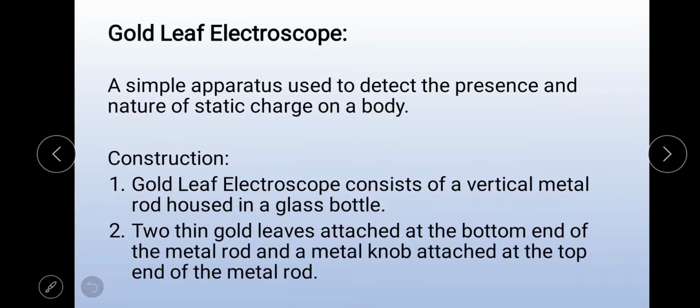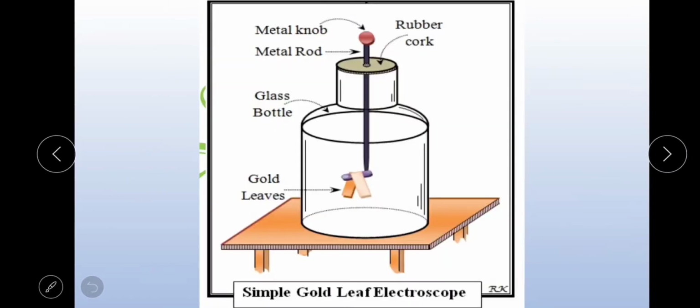Next is the gold leaf electroscope. It is a simple apparatus used to detect the presence and nature of static charge on a body. Okay, construction. This is the diagram of the gold leaf electroscope.